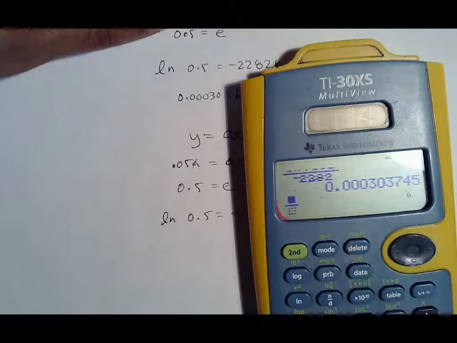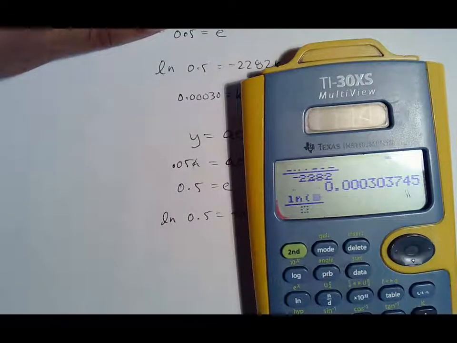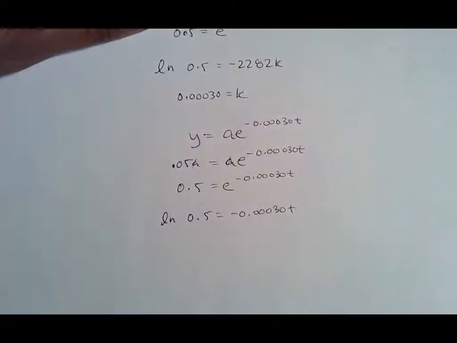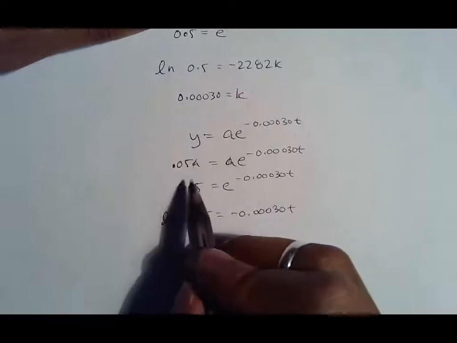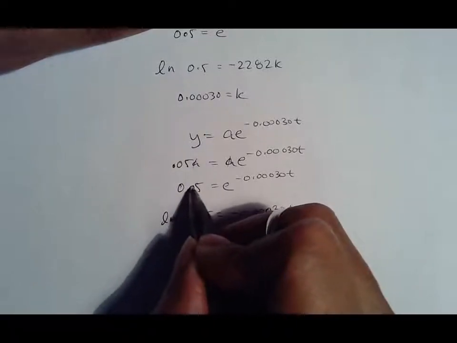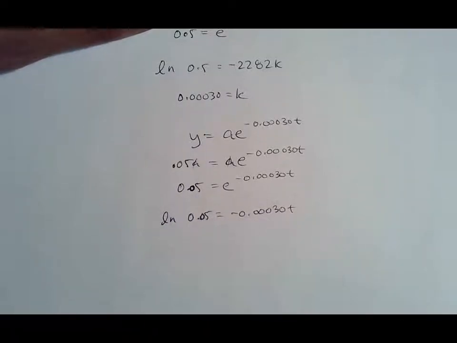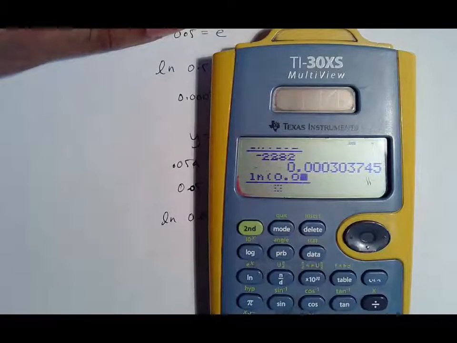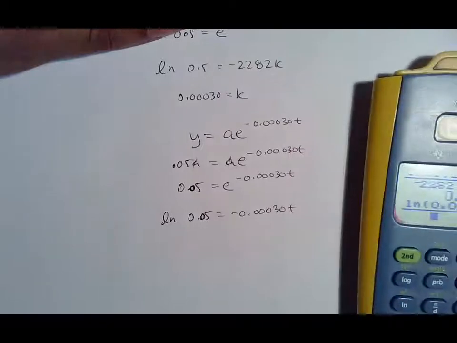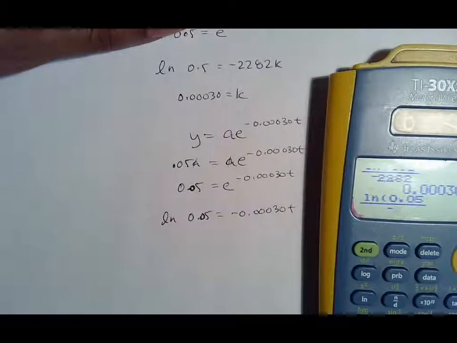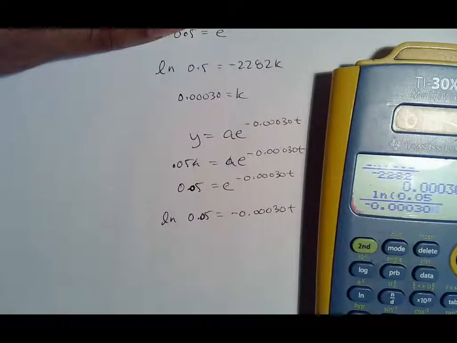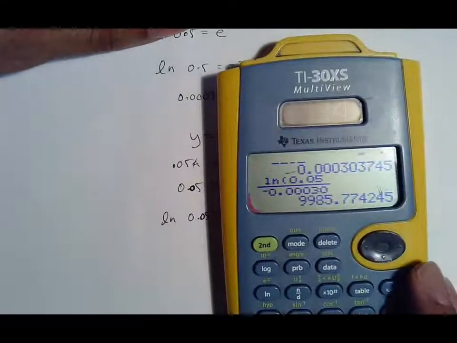So again, fraction here, natural log of 0.5 divided by, oh, I'm messing up. It's 0.05. That's a big difference, because that's 50%. I need 5%. So natural log of 0.05, sorry, over negative 0.00030, which you really don't need the last 0, gives us this answer.